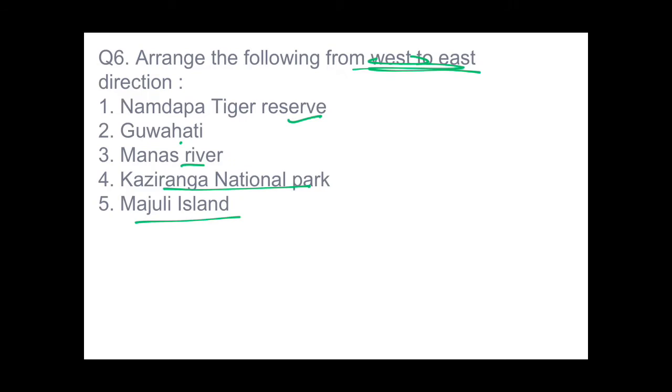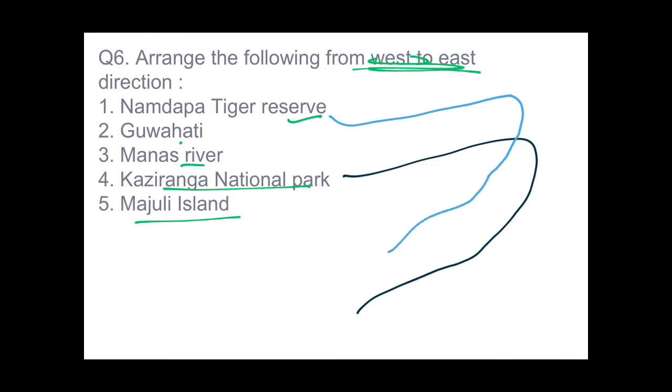This also I just told you yesterday when we were doing that Brahmaputra river system. So we just make it rough. This is northern India. Brahmaputra river originating from Tibet enters India in Arunachal Pradesh, Assam, and then flows into Bangladesh. So Manas River is over here, flows in Bhutan and India. Guwahati, I told you, lies between Manas and Dhansiri river. This is Dhansiri river, so Guwahati lies over here.